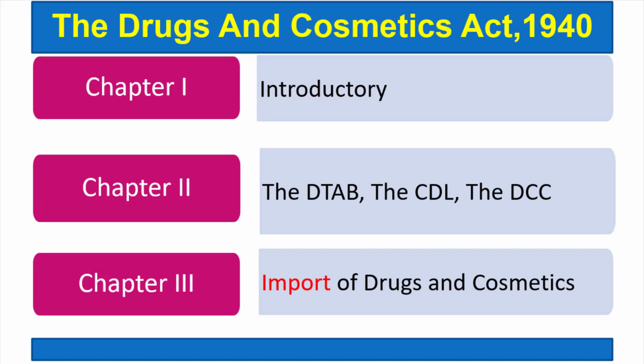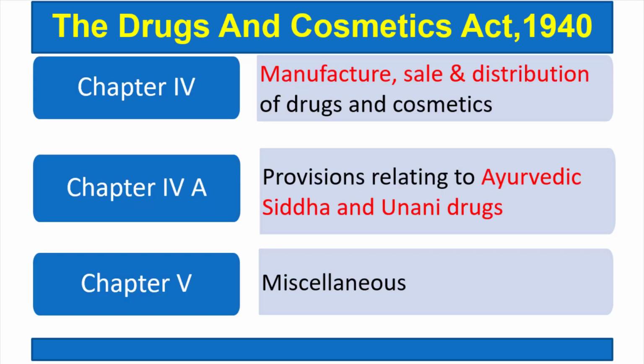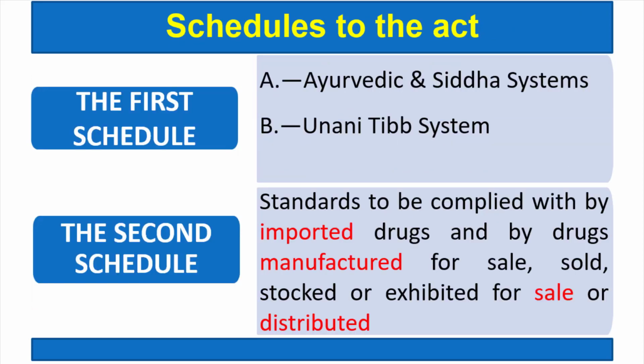Chapter 3 has the provisions for the import of drugs and cosmetics. Import means from outside India. Chapter 4 contains manufacturing, sale and distribution of drugs and cosmetics. While chapter 4A contains provisions relating to Ayurvedic, Siddha and Unani drugs. That means chapter 4 is related to drugs and cosmetics, while chapter 4A again covers manufacturing, sale and distribution related to Ayurvedic, Siddha and Unani drugs, while chapter 5 contains some miscellaneous provisions.